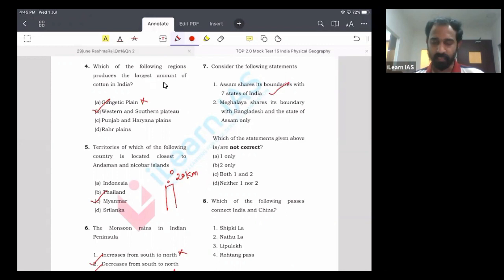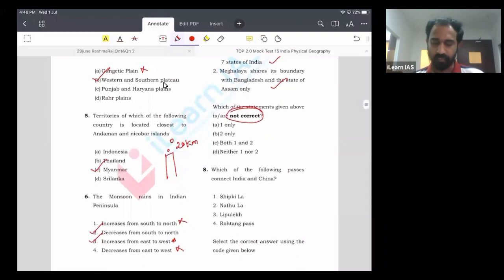Let us look at the second statement. It says Meghalaya shares its boundary with Bangladesh and the state of Assam only. If you look at Meghalaya, in the south you can find Bangladesh, and on all other sides, in the west, in the north, and in the east, it is Assam. So this statement is also correct. Here you have to identify the not correct statements. So both statements are correct. So the answer is D, neither 1 nor 2.